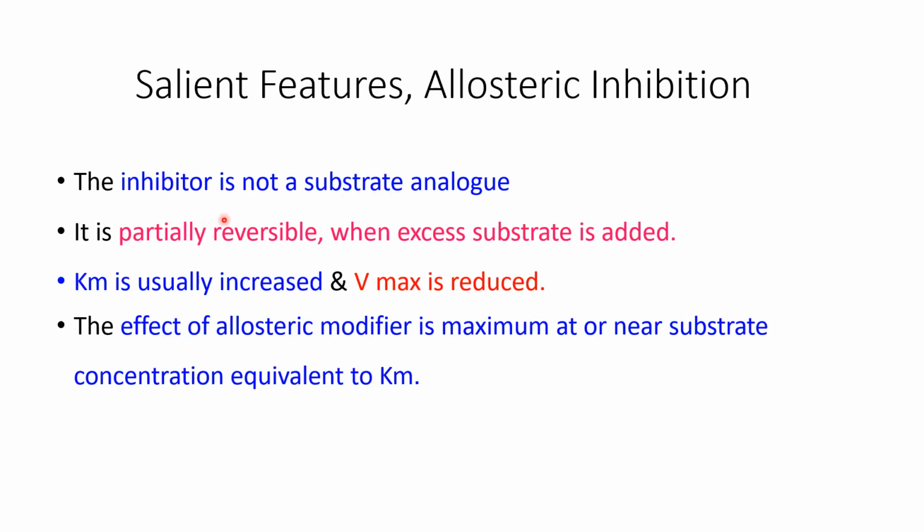The inhibitor is not a substrate analog. It is partially reversible when excess substrate is added. Here Km is increased and Vmax is reduced, so both are in opposite directions. Km increased, Vmax reduced. The effect of the allosteric modifier is maximum at or near substrate concentration equal to Km.